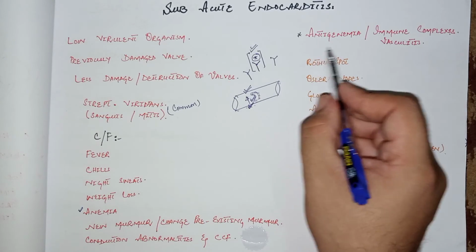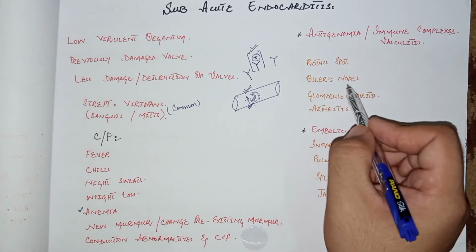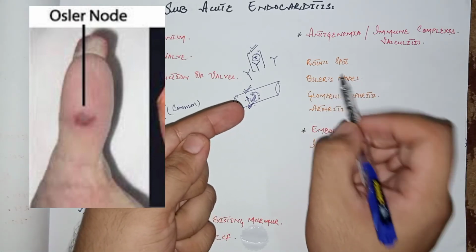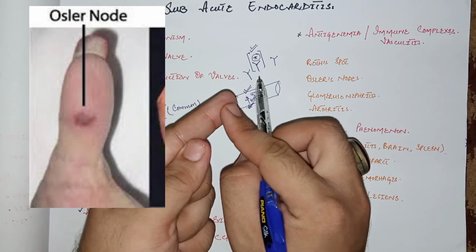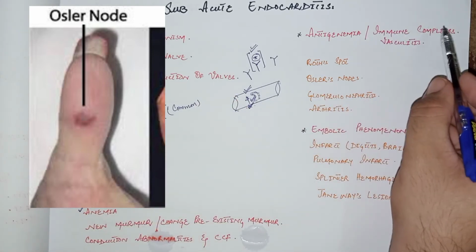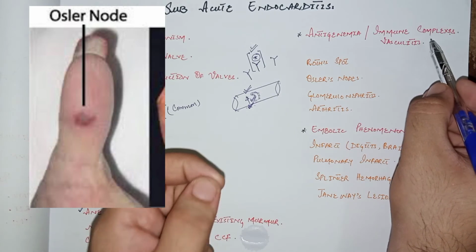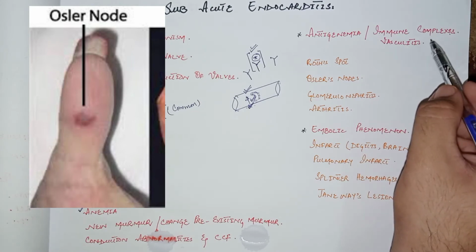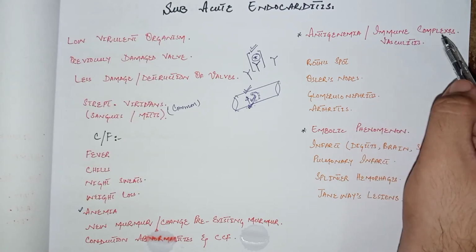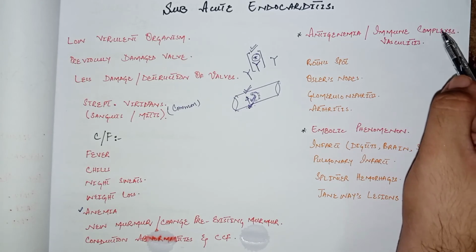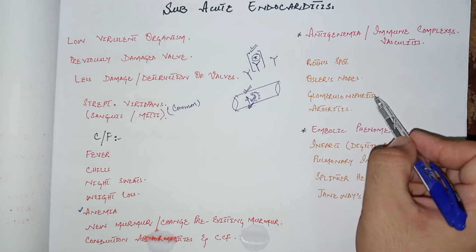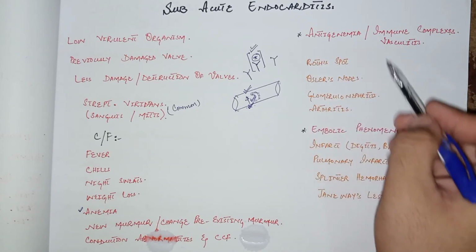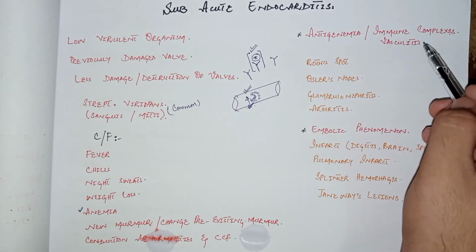The other features because of antigenemia or immune complexes are Osler's nodes. These are basically painful nodes present within the pulp of the finger because of deposition of immune complexes in the capillaries of the fingers or digits. So painful Osler's nodes are formed because of this immune complex vasculitis. Also, these immune complexes, through the circulation, enter the kidneys and cause glomerulonephritis, and when they enter the joints they cause polyarthritis. So all these features are because of immune complex vasculitis.